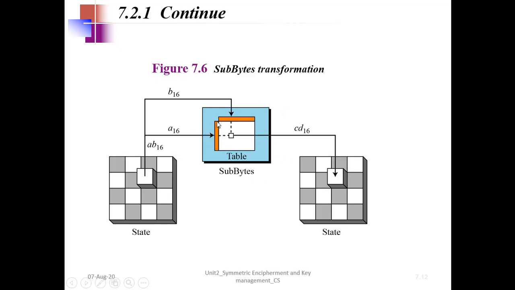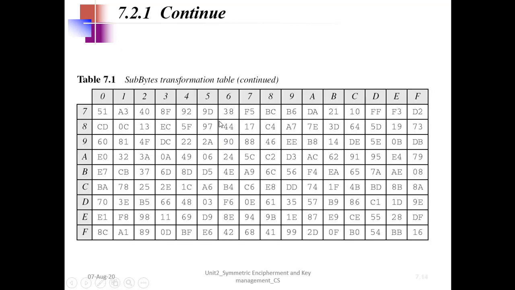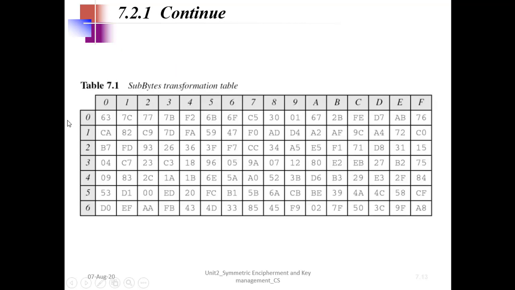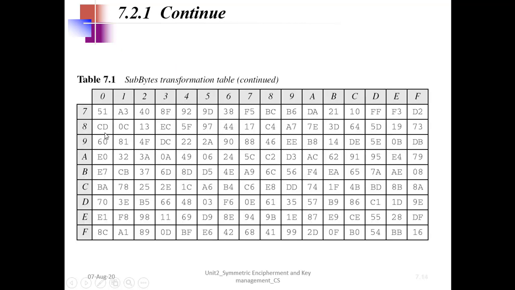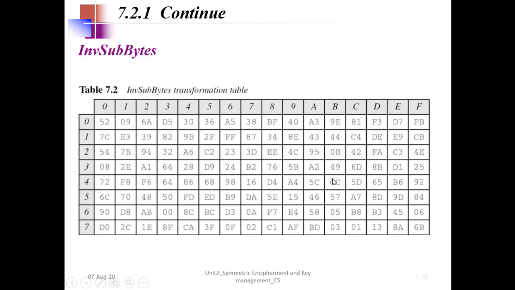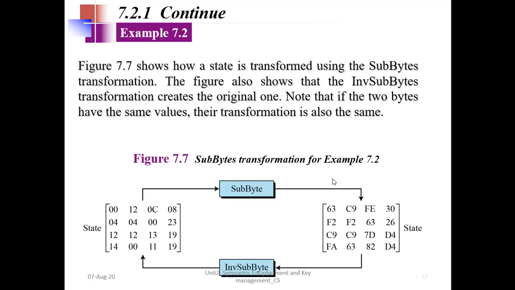For example, if the number is 0 0, we go to this table, we see 0 0, it is number 63. At this intersection we found 63. So 63 is put here, again in hexadecimal format. So let's go to the next one. This is just a simple example of the sub bytes transformation.